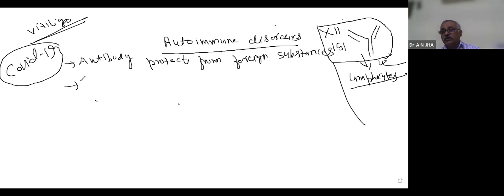Then you can be asked which of the following is an autoimmune disorder. Some of them are given in the 11th class, some in the 12th class, but we have to combine them, even with some important extras.